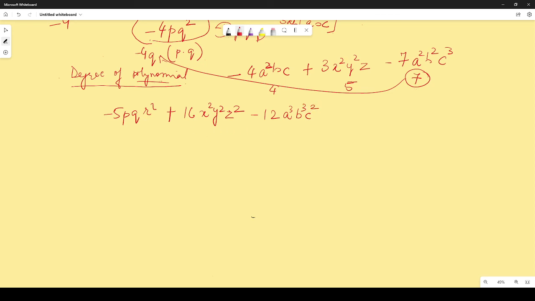So can someone tell me what will be the degree of this polynomial? 8. Yes, who answered it? Miss, I am Ritoma. Okay, Ritoma is the one giving the answers today. So 8. Why 8? Because here the total power is 4, here the total power is 6, here the total power is 8. So the degree of this polynomial will be 8. Are you able to get this concept right now? What do we mean by degree of a polynomial? All right. So I guess I have taken up extra minutes and I have another class.